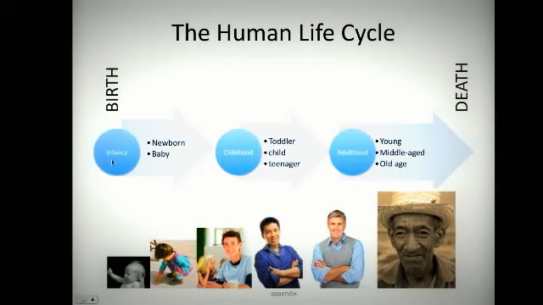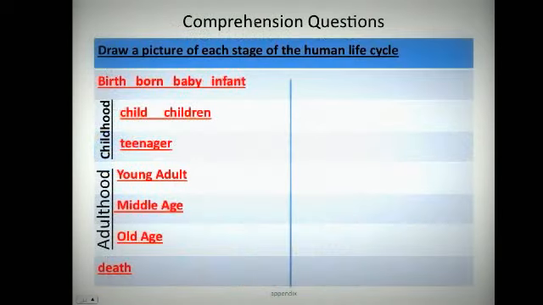Once again, infancy is right here. Childhood are these two pictures right there. Adulthood, these three: young, middle-aged, and old. Comprehension questions. Draw a picture of each stage of the human life cycle.